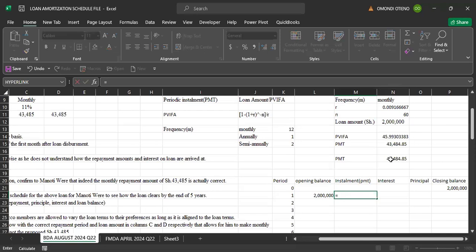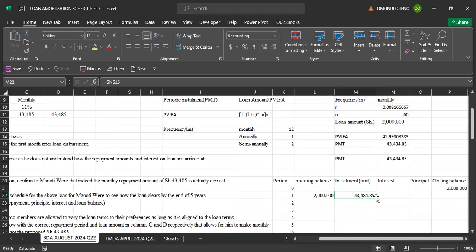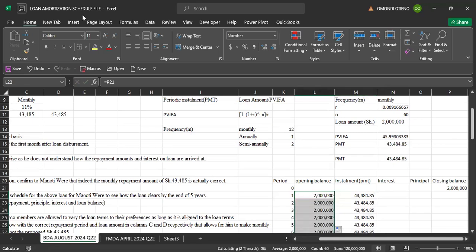So this PMT will be constant. We refer to this one here, and now that it is constant, we just lock that cell and autofill it to the last part, right? Then opening balance will be referring to that opening balance throughout. So we refer to that.